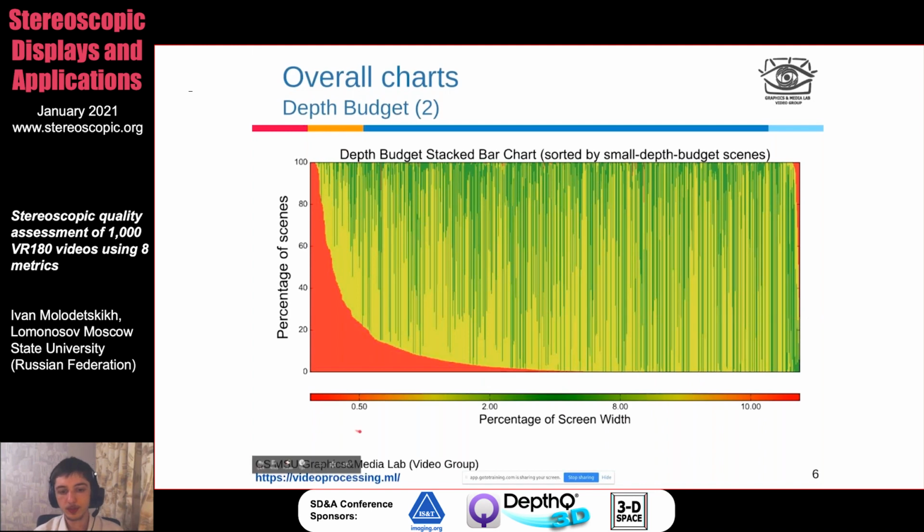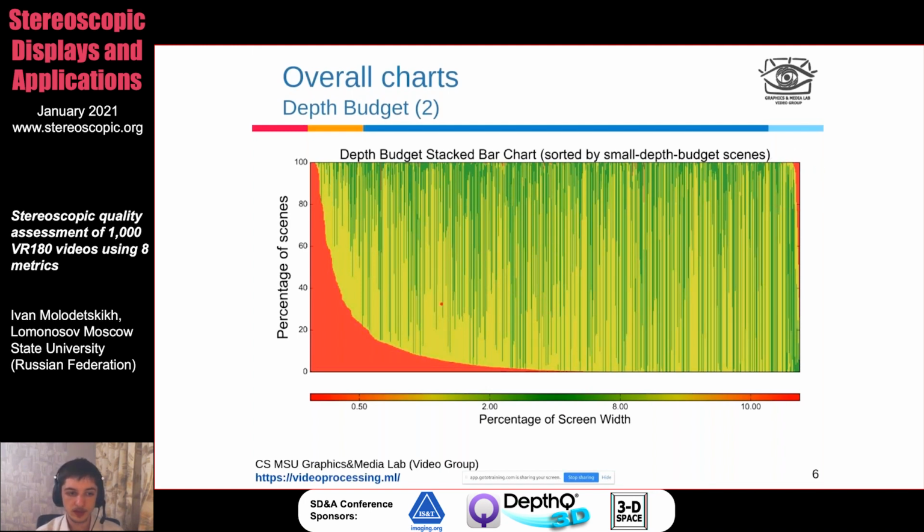And this chart presents similar data, but now with a breakdown by percentage of scenes. On the x-axis, we have all 1,000 videos. Each of those little columns is a video. And it shows the percentage of scenes in this video. Red means the scene has a small depth budget. Yellow means it has an average depth budget. Green means it has a good depth budget. And this red on the right means a very large depth budget.